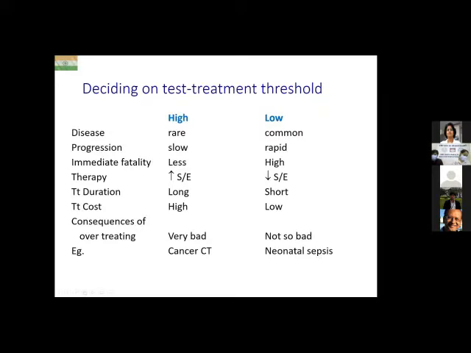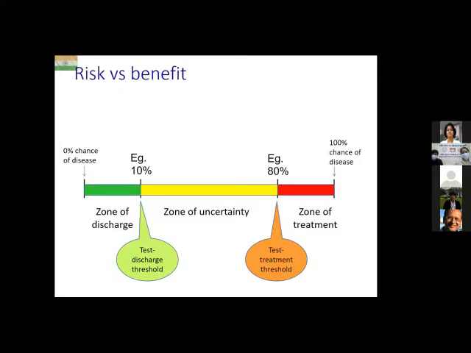Progression is rapid, fatality is high, and the therapy has relatively less side effects. So neonatologists tend to have a lower threshold for treating neonatal sepsis than what an oncologist would have for treating cancer. So depending on the context, the threshold is decided. There is no fixed rule that this should be the threshold.